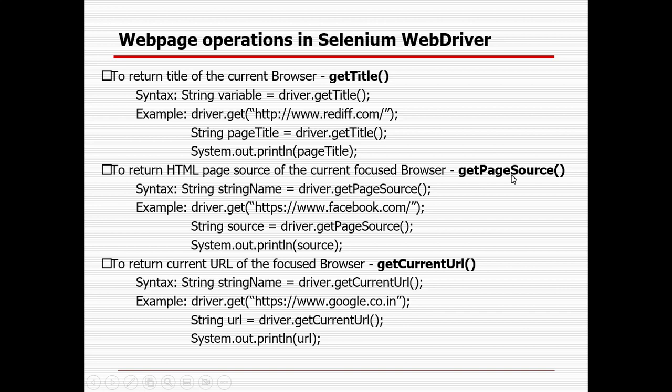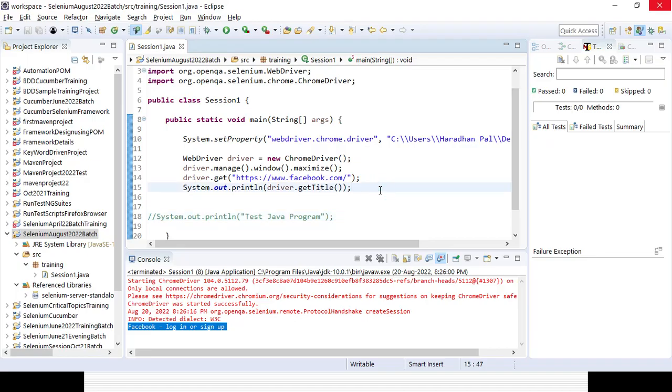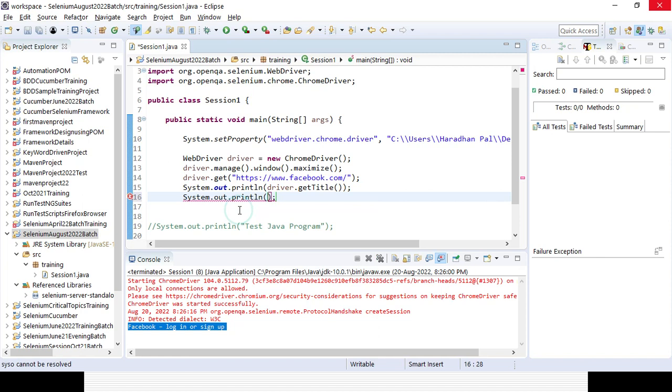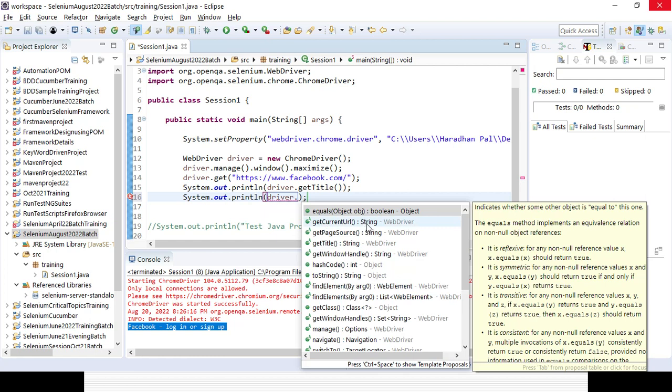So I already got my title, right? I want to get the current URL as well. So how can I do it? I'll be using SYSO again, driver, just press dot, and automatically all the methods will come. The getCurrentUrl, what is the return type? String. From where is it coming? It is coming from the WebDriver interface. So it will print it.